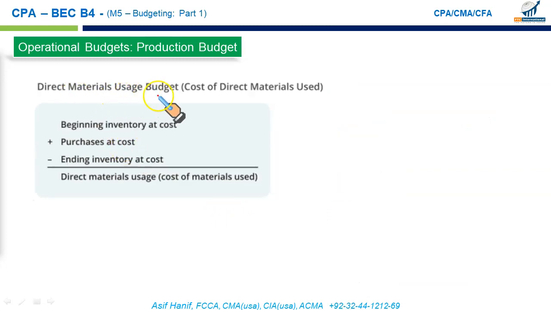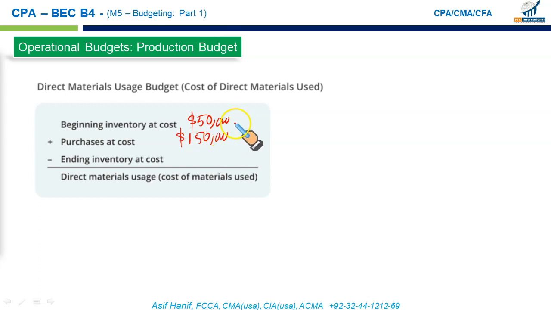Next is the direct material usage budget, or the cost of direct material used. Let's say the beginning inventory at cost was $50,000 worth of raw material. We purchased $150,000 worth of material during the current period. That means the material available for consumption was $200,000, 50,000 in the beginning stock and 150,000 worth of material purchase. So material available for consumption, $200,000.